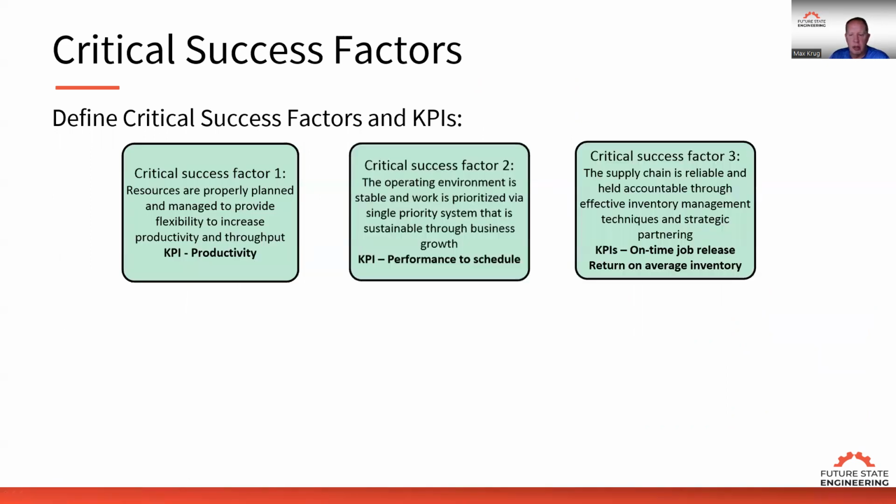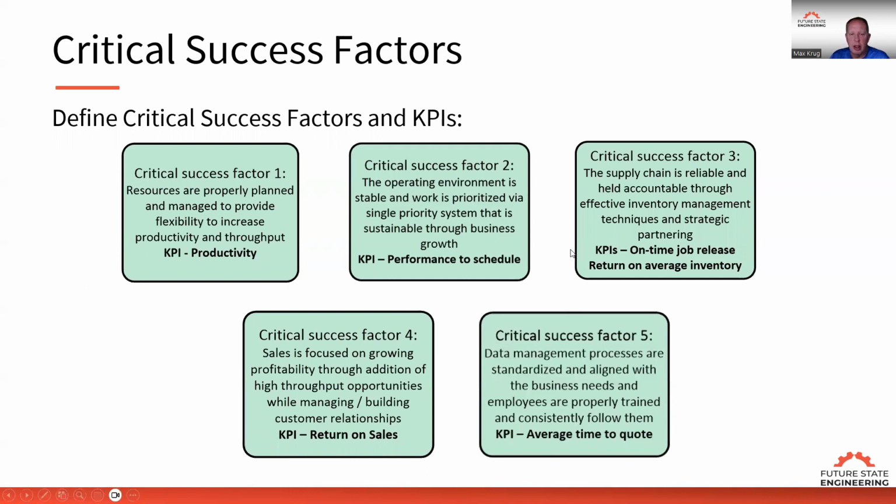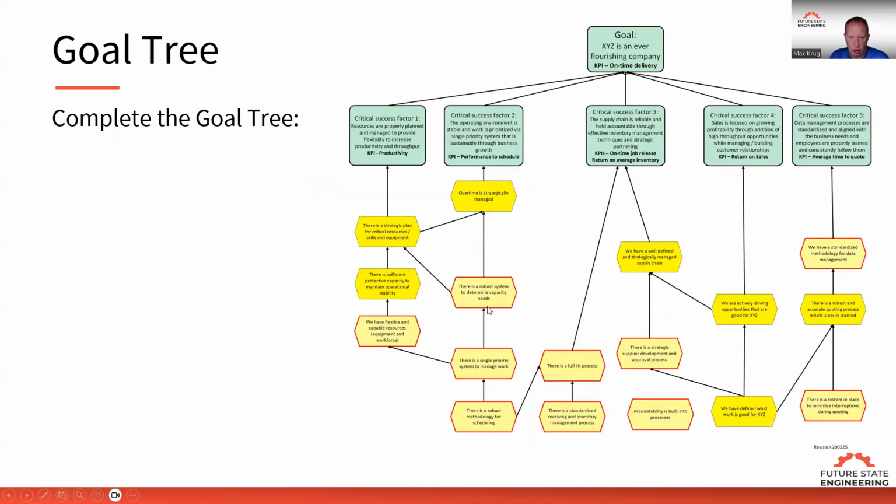For example, here are examples of critical success factors with a company. And just look at number 2 here. The operating environment is stable and work is prioritized by a single priority system that's sustainable through business growth. And our key performance indicator is performance to schedule. Once we identify this, then we can put it into our goal tree. The goal tree determines the goal of the organization to be an ever-flourishing company. We have the critical success factors. Those critical success factors are the why, and then the injections are the what, and they're all sequenced with the relationship. So now we can start building the implementation plan.